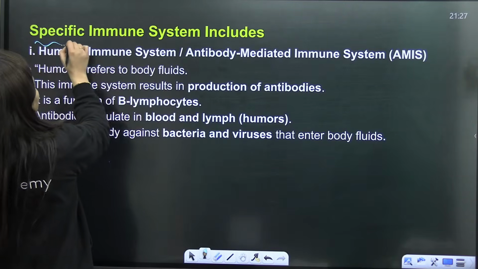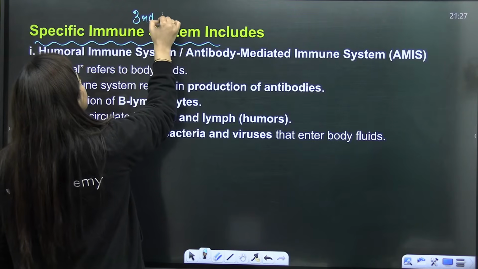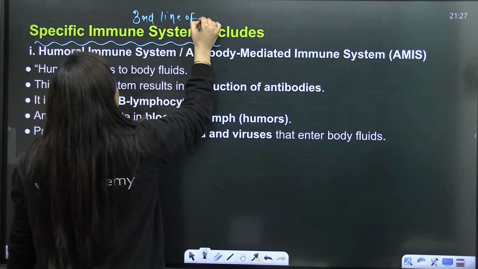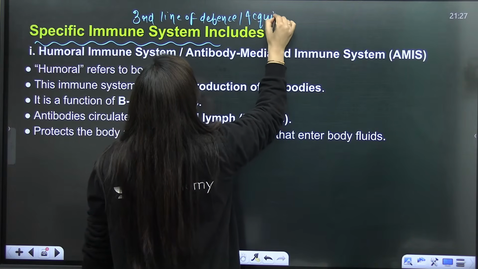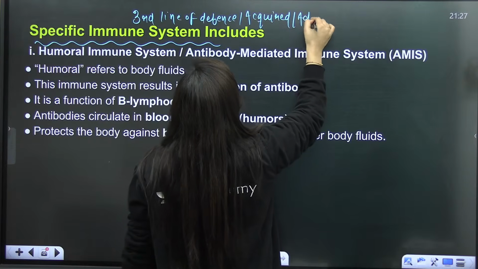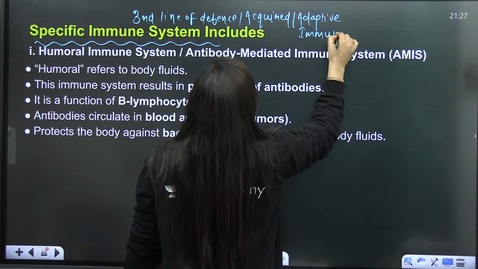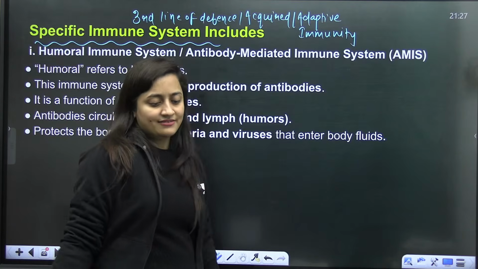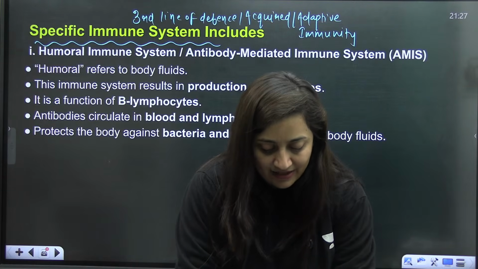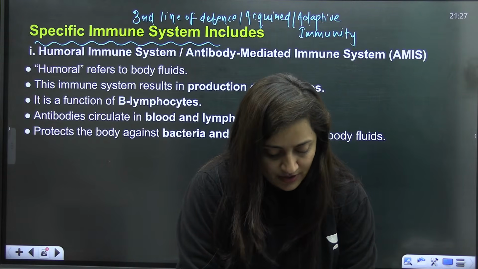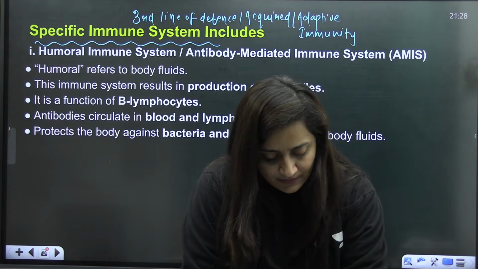So the next thing that we have to discuss, students, is the specific immune system, which is the third line of defense, also called acquired, or I would say adaptive, immunity. Yeah, adaptive immunity. Is that clear? So this is what we have to discuss next. Any doubt? Is the PMNL part clear? Adaptive or specific immunity clear?